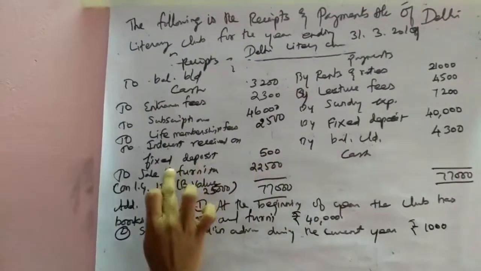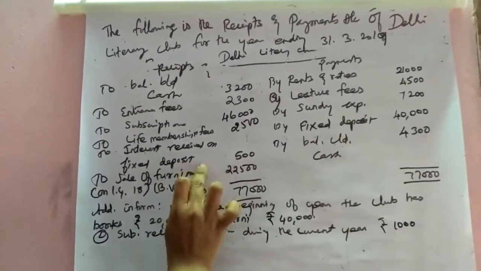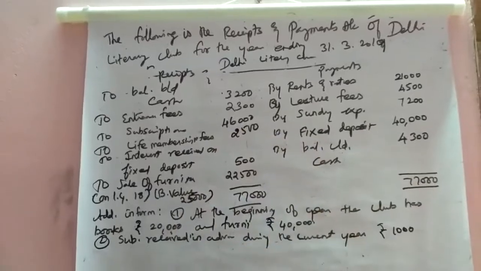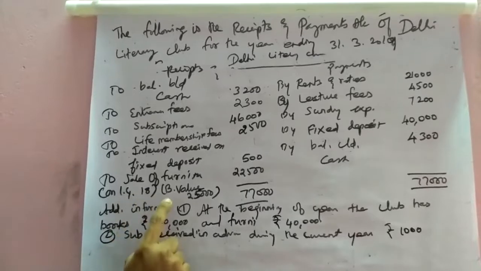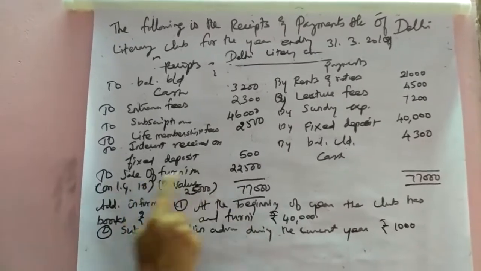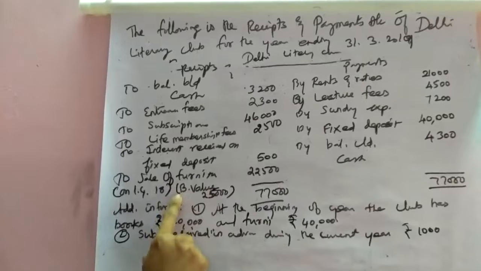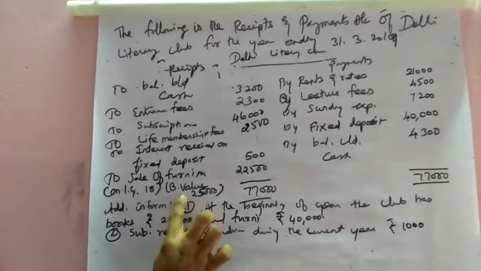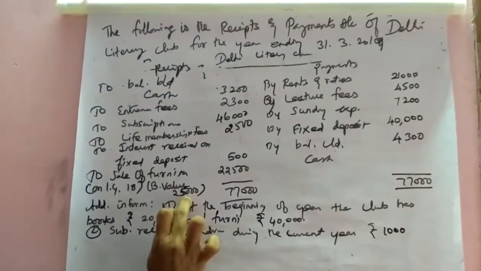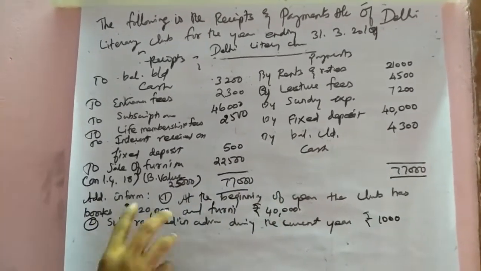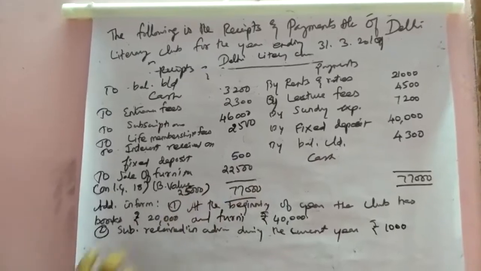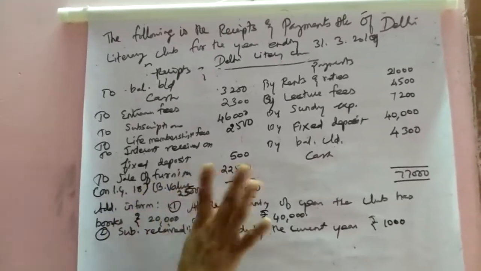Then interest received on fixed deposit. It should be taken to the income side, that is the credit side. Then sale of furniture, 1480. The book value is 25,000. Then that furniture was sold for rupees 22,500. That means the value of the furniture is 25,000, but it was sold for rupees 22,500 only. That means a loss on the furniture. While selling the furniture, there was a loss.